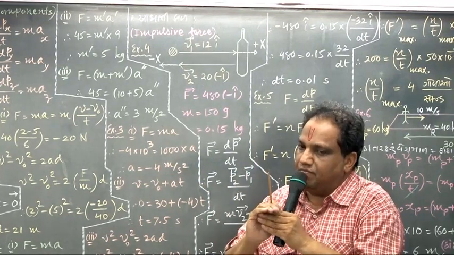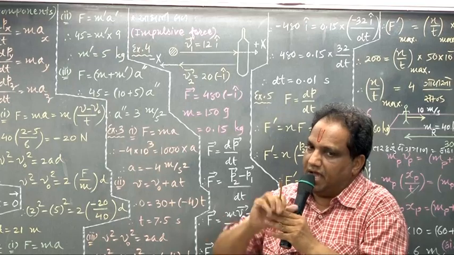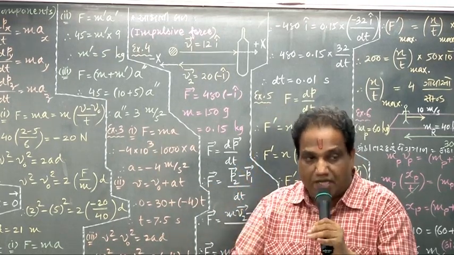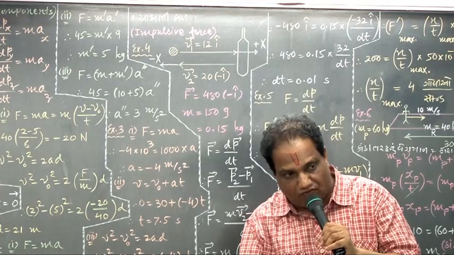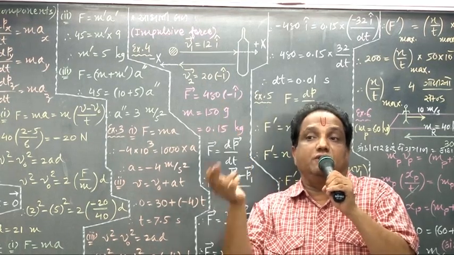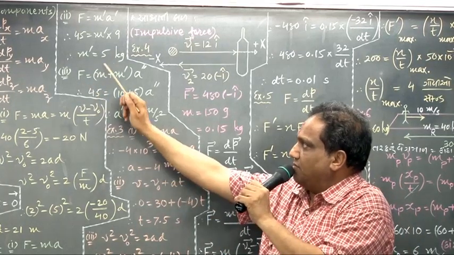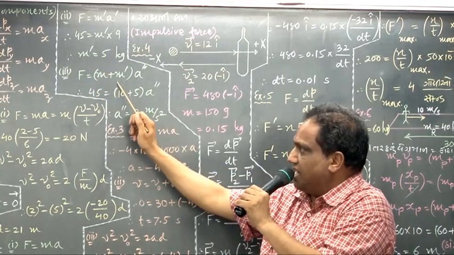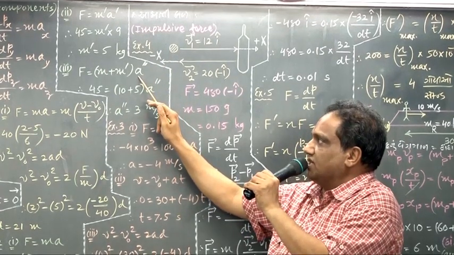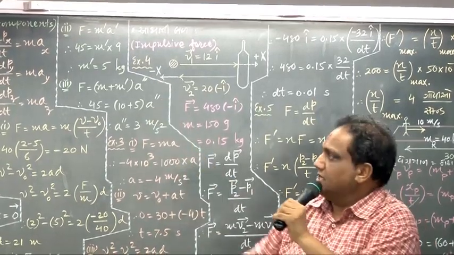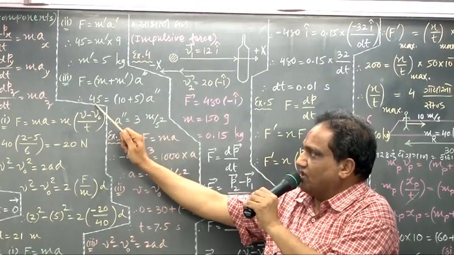They have tied up both the masses together, on the whole mass. Now they have exerted the same amount of force. Then what will be the acceleration in the combined mass? Let us find out. F equals combined mass m plus m dash, into resultant acceleration, which I am taking by the symbol A double dash. The same force is exerted, so it is 45 Newton.